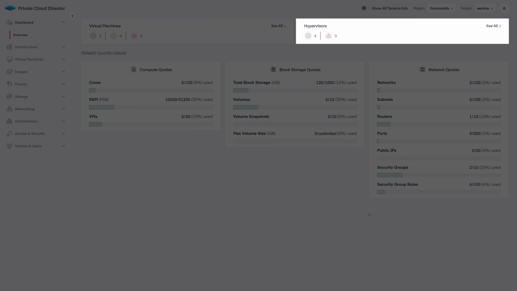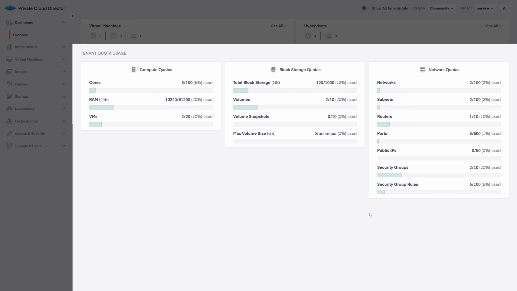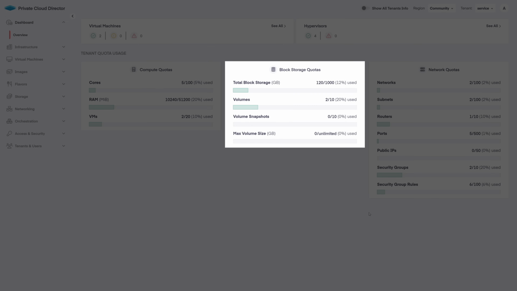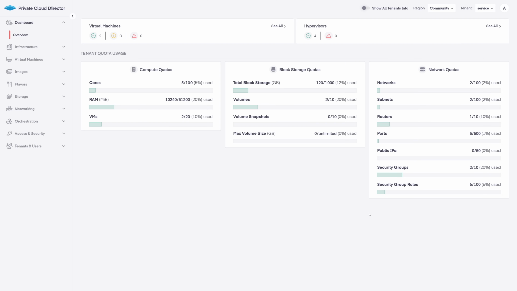Next over is a card for the state of the available hypervisors in your cluster. And down below, we have detailed tenant quota usage information, including details on compute quota, storage quota, and network quota usage. Keep in mind that everything you see here is dependent on the tenant that you're viewing by default. There's a slider option at the top to allow you to see all tenant info as well. My deployment only currently has a single tenant, so we're good to go here.